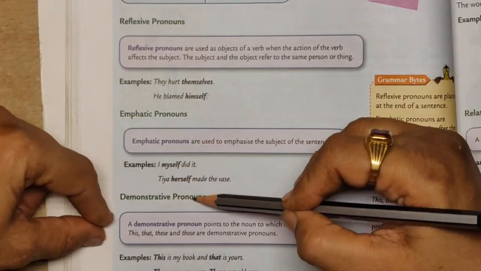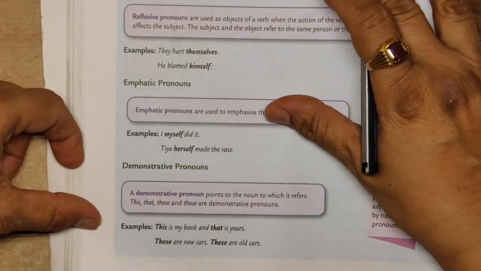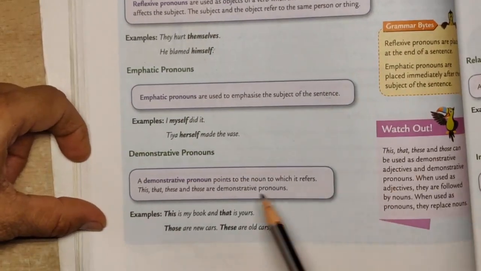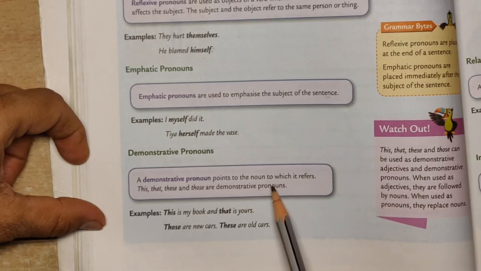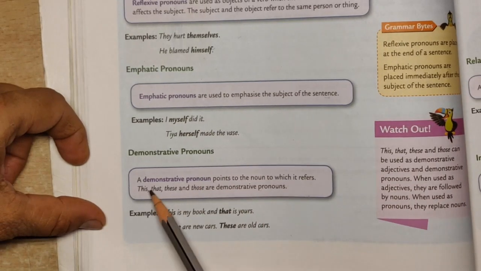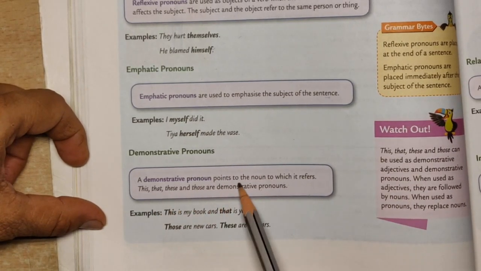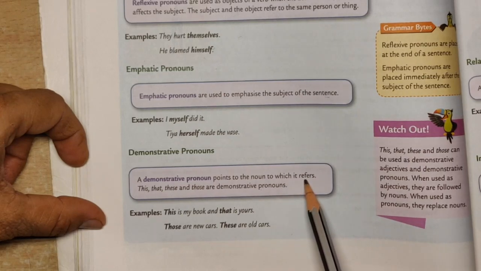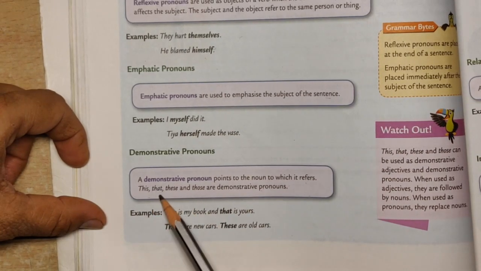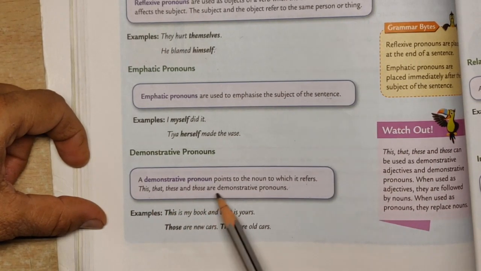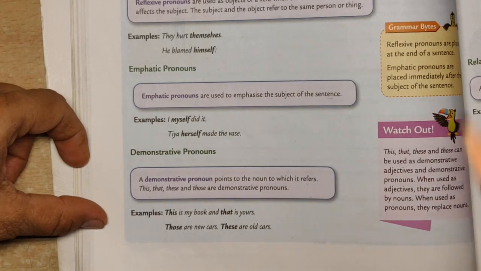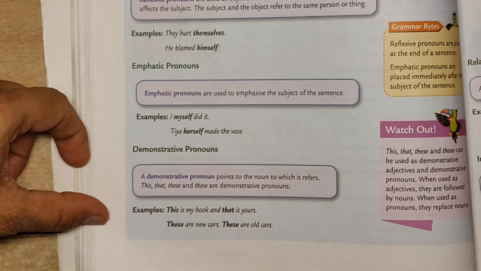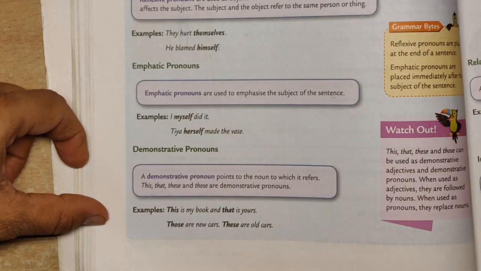Then demonstrative pronouns. Demonstrative pronouns point to the noun to which it refers. This, that, these, those are demonstrative pronouns. Always remember, this, that, these, those are demonstrative pronouns.